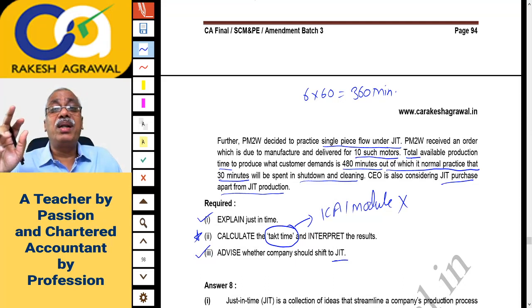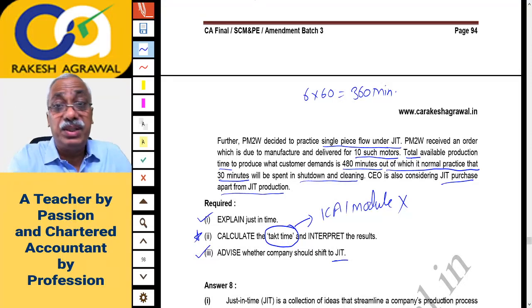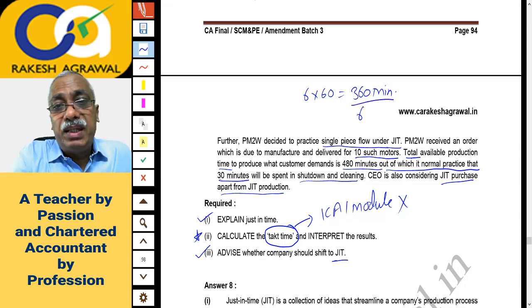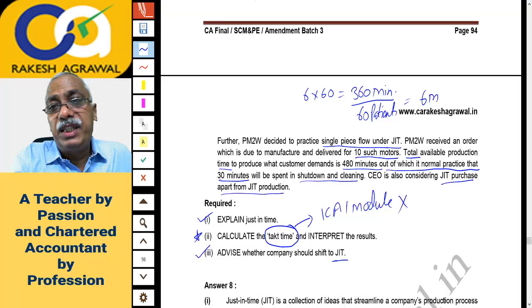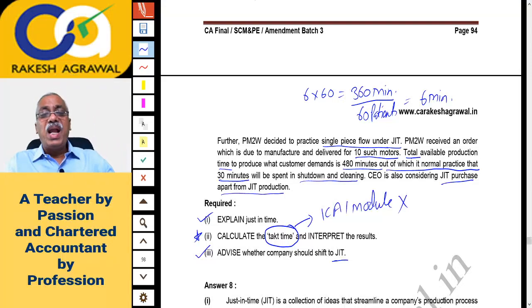And suppose he has to attend 60 patients in 360 minutes. How many patients does he have to attend? 60. So 360 minutes divided by 60 patients. How much time does he have per patient? So he has 6 minutes per patient. It means on an average he should finish the consultation with the patient in 6 minutes, because after 6 minutes another patient may come in. This 6 minute time available per patient, if you want to handle 60 patients, is called takt time.